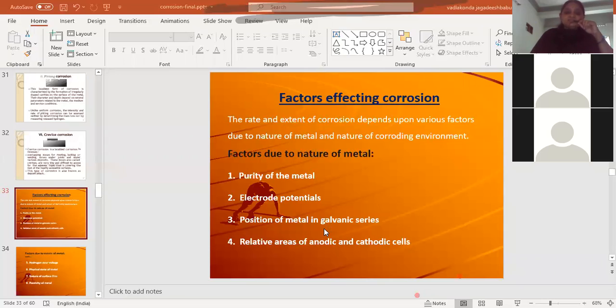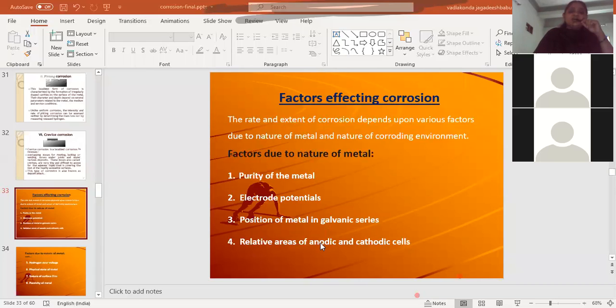That is why, when we are selecting two metals for joining, we have to see that the metals are very close to each other in the electrochemical series, meaning their electrode potential difference must be as low as possible, so that we can reduce the extent of corrosion.